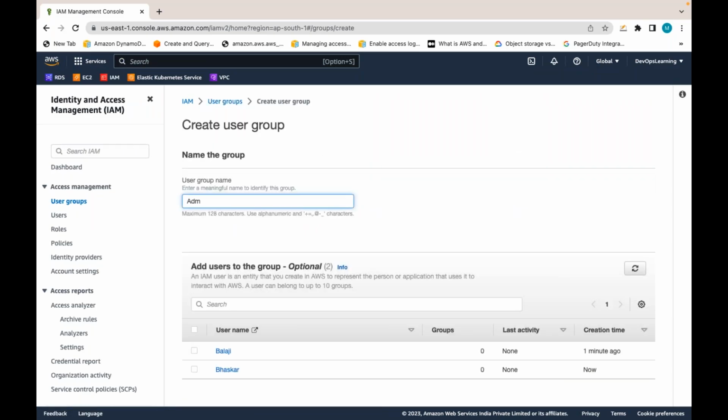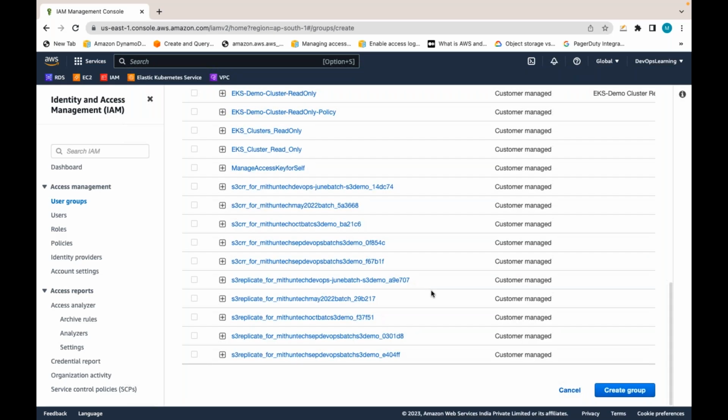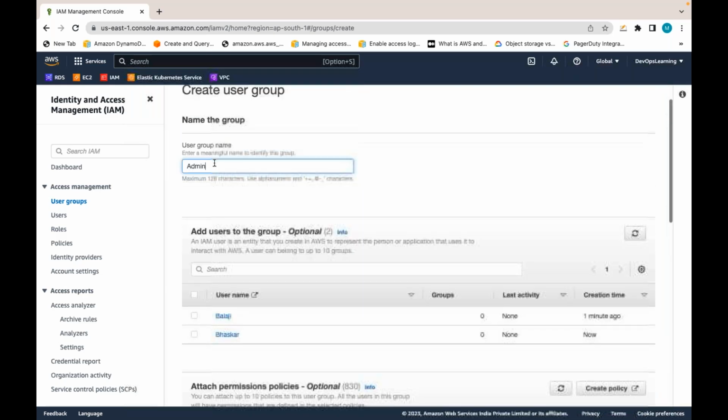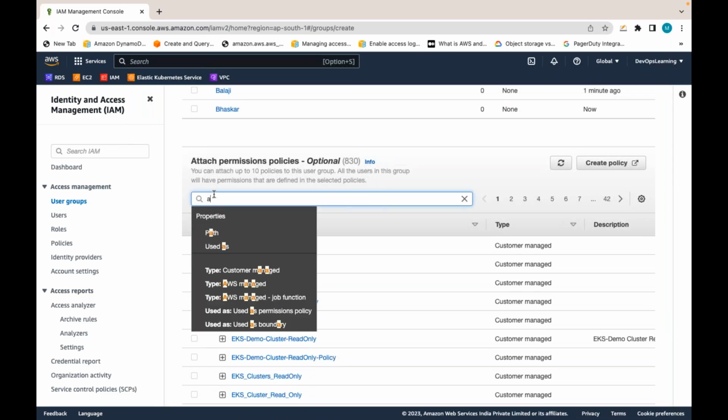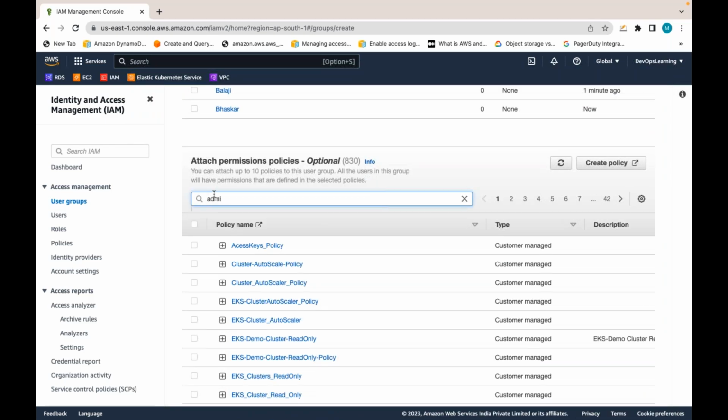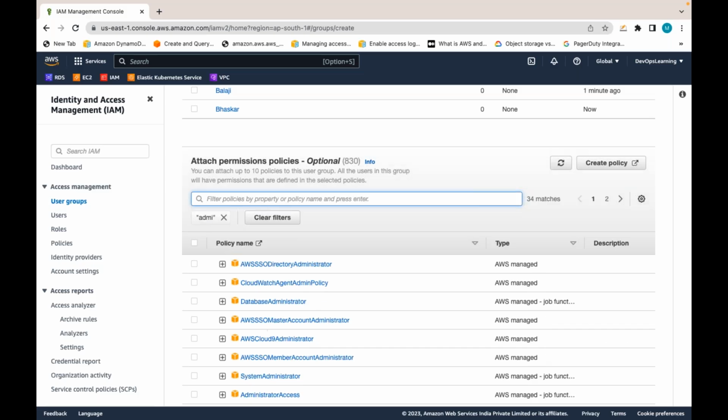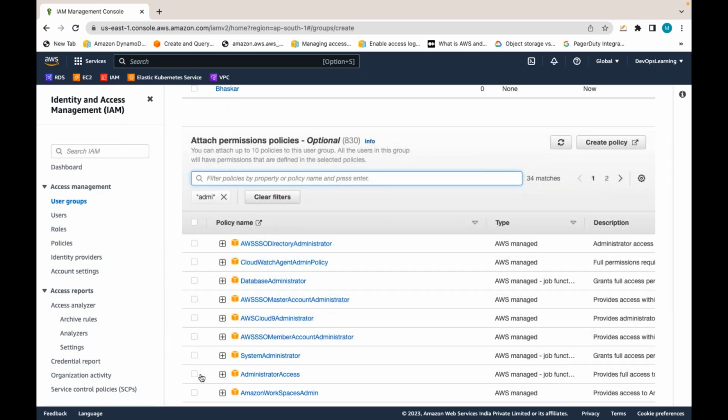Let's say the group name is admin. I am adding Balaji. I'm creating a group called admin, and here I'm attaching administrative policies when I'm creating the group. I'm attaching this administrative access policy.